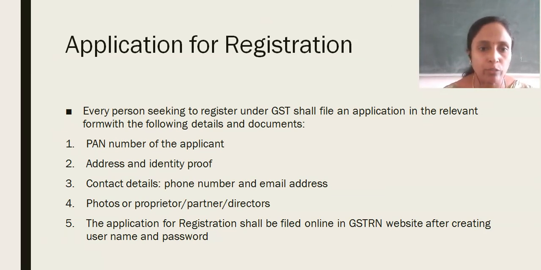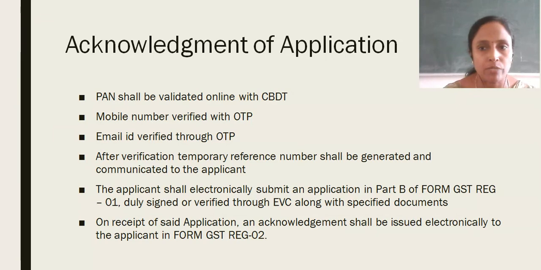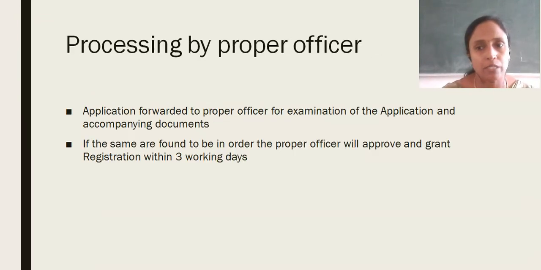They have to include PAN number of the applicant, address and identity proof, contact details, that is phone number, email address, photo of proprietor or partner or directors. The application for registration shall be made online on the GST portal after creating username and password. So, separate username and password is given for each registrant.